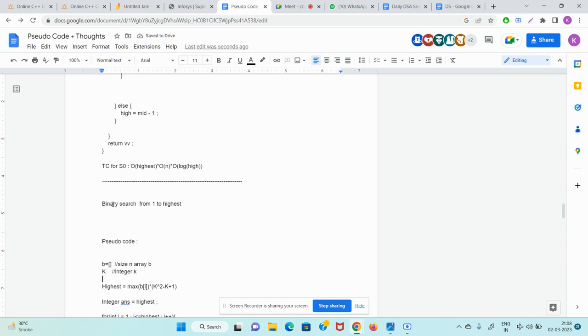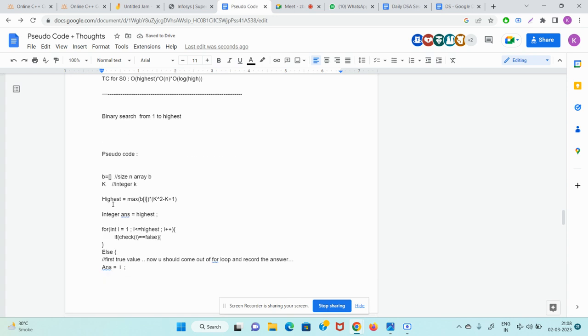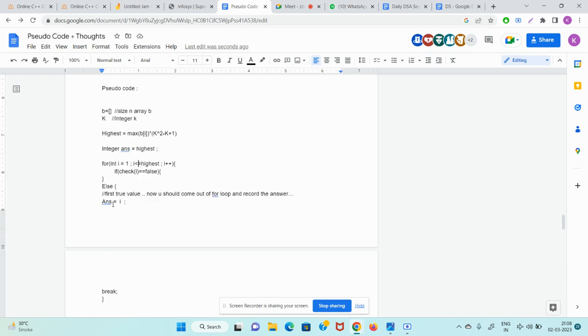So guys, I have this array B and integer k. Very nice, good. Now, I know the highest is this, right? So I am writing int low equal to 1 of binary search, int high equal to highest of our binary search.